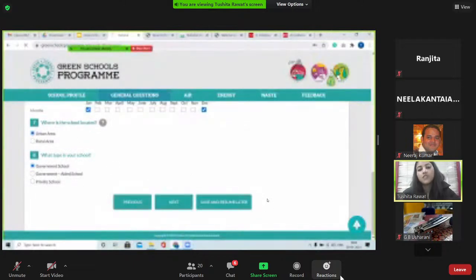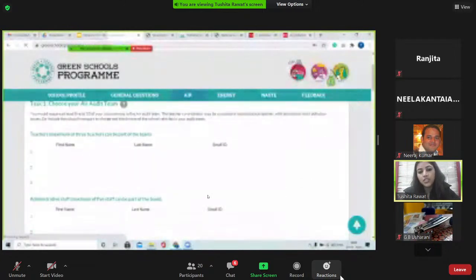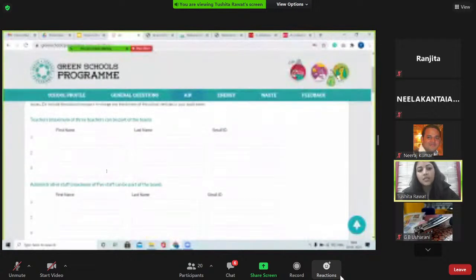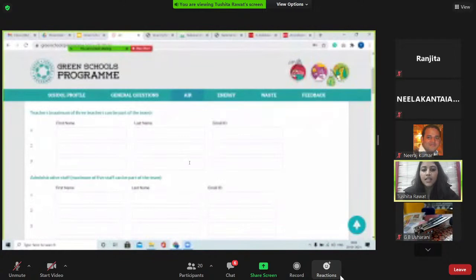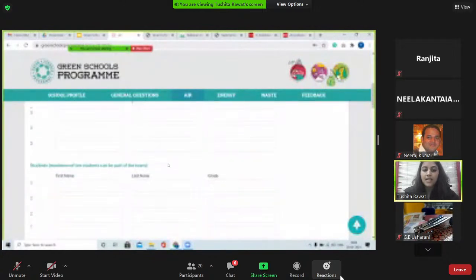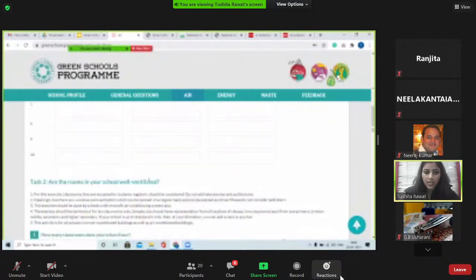Then we come to the first section, which is air. So the first thing that a school needs to do after signing up for the audit is make a team. The team can have a maximum of 3 teachers, and this is only for the air section. They can have administrative staff members and a maximum of 10 students per section. So 10 students per air you can have.